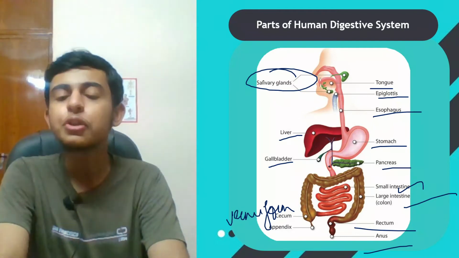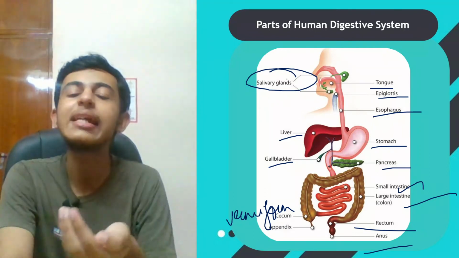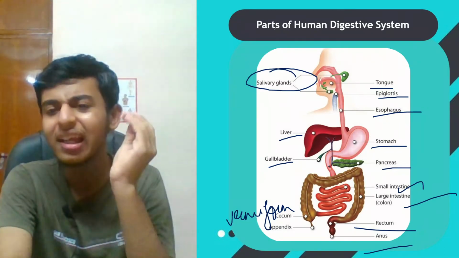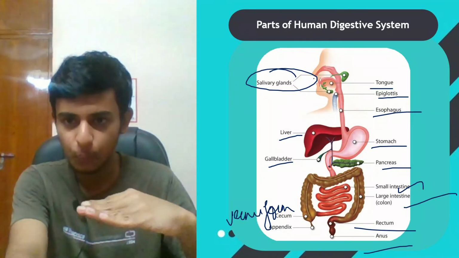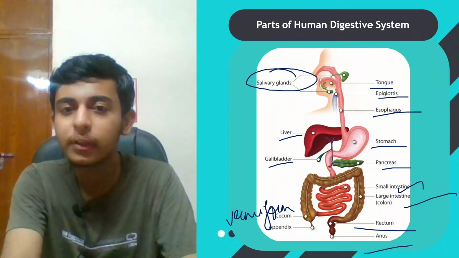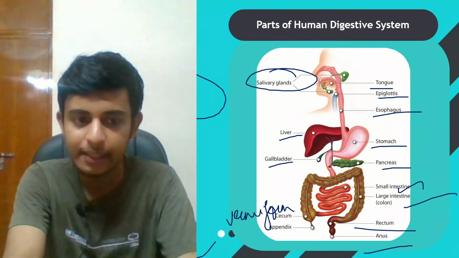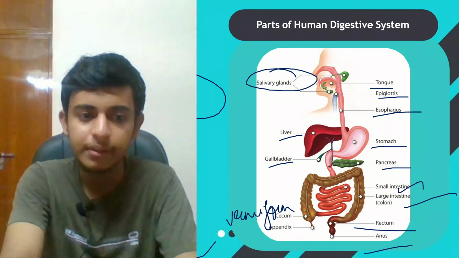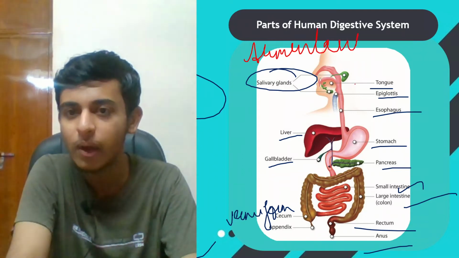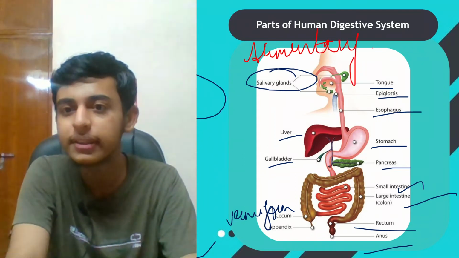Okay, so what happens when we ingest? It is given here, okay, we'll go into detail one by one. For now just have a look at what the exact system is, and this entire tube, starting from the mouth to the anus, is known as the alimentary canal. Is that clear everyone? I hope it's clear.